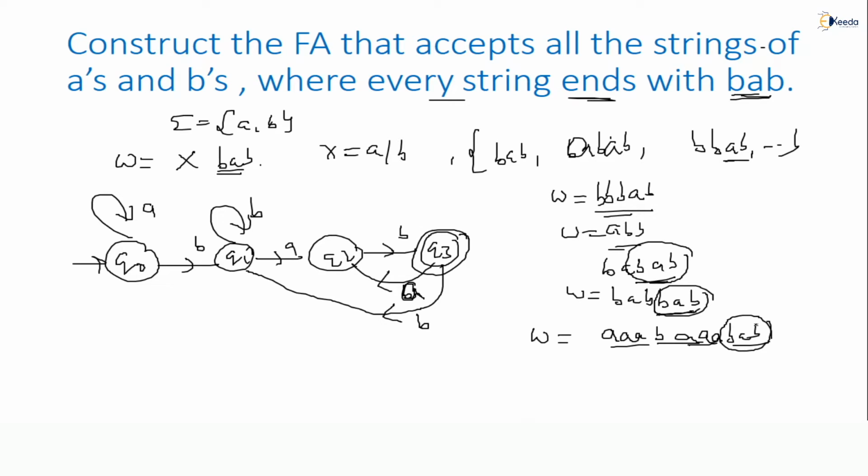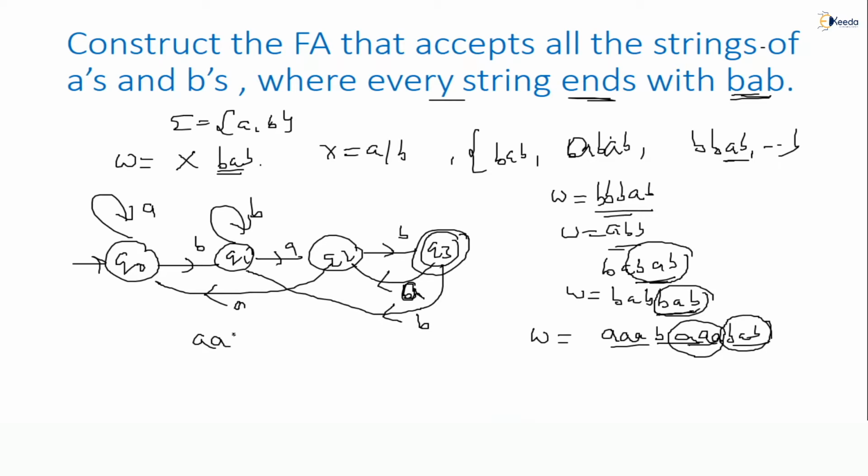Still it is ending with BA only. So in the middle any number of A's repeat. Since we don't have a transition at Q2 for A, I will send it back here on A. All of you are getting my point.